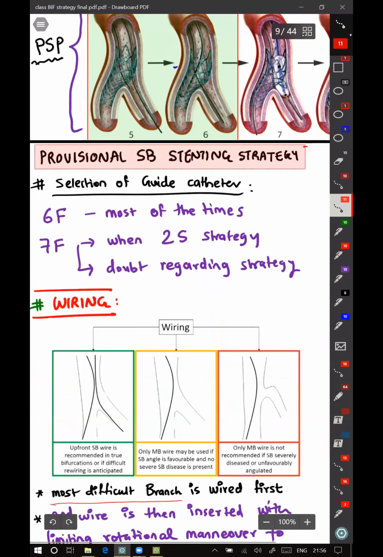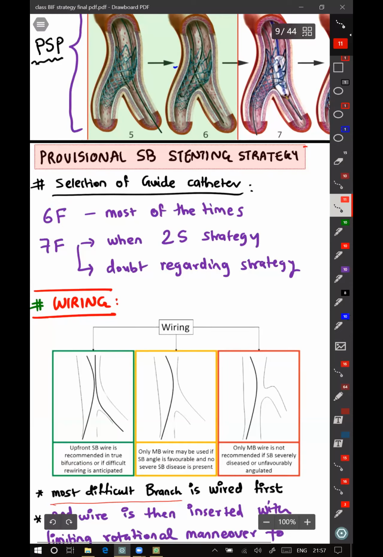So coming to provisional side branch strategy, which is the most preferred strategy. Here, how to select a guide catheter. Most of the bifurcation strategies can be done through a 6 French guide, except where you need 2 simultaneous stents to be taken for delivery. Then you have to have 7 French or 8 French. Through 6 French, you can have 1 balloon and 1 stent, or 2 balloons simultaneously over 2 wires. But you can't have 2 stents simultaneously through 6F.